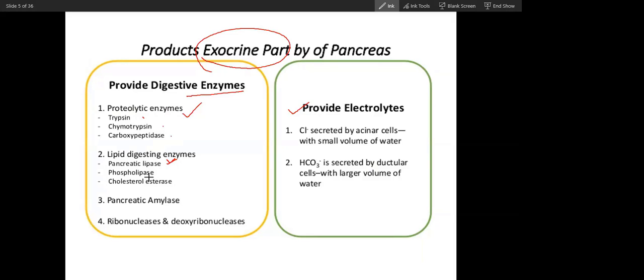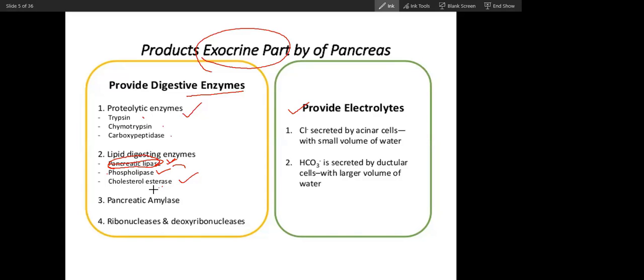And in addition to lipase, phospholipase is present. It will digest phospholipid. And cholesterol esterase: cholesterol ester will be digested by this enzyme. So three enzymes are there. Till now we have studied only lipase, but after this lecture, just understand two more for fat digestion.